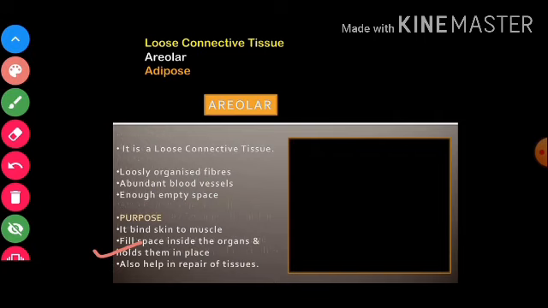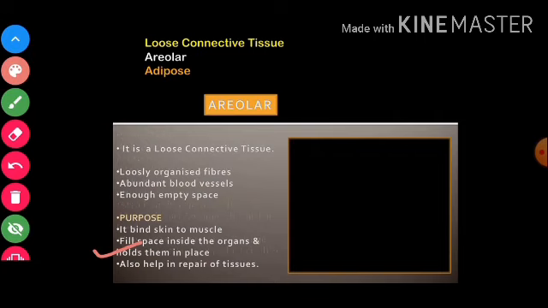This tissue is most commonly present in vertebrates. Now children, one unique thing about this tissue is that because a lot of empty space is there, it has huge flexibility, but at the same time this tissue has a lot of strength.